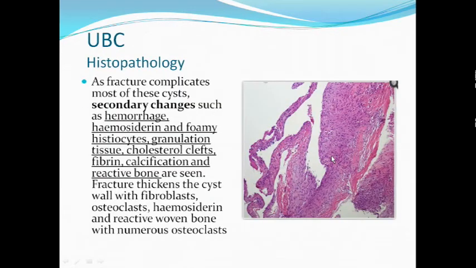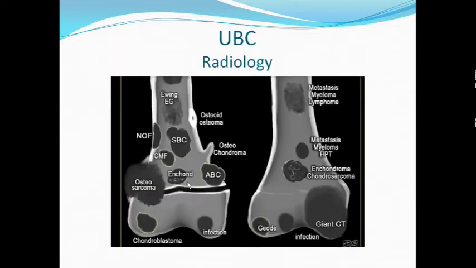And so usually in histopathology we see the result of the fracture. The fracture complicates and gives rise to secondary changes in the histopathology, like we can see hemorrhage, hemosiderin and foamy histiocytes, granulocytes, cholesterol clefts, fibrin, calcification, reactive bone formation, all can result if the pathological fracture has taken place through the cystic cavity. This slide we will keep coming back to over and over to revise it.